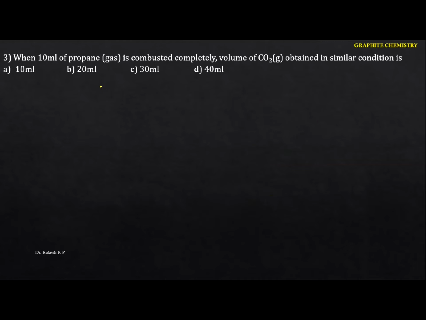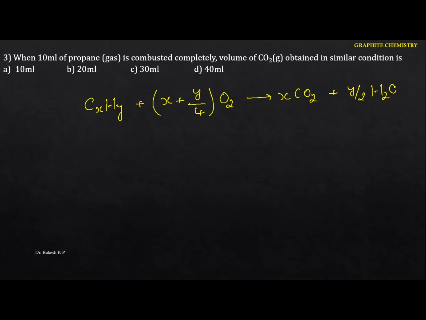The next one: when 10 ml of propane gas is combusted completely, the volume of carbon dioxide obtained under similar conditions is. First you have to know the general equation, especially for combustion. CxHy, which is the general representation of a hydrocarbon, plus (x + y/4) O2 gives x CO2 plus y/2 H2O. This is according to the general equation here.